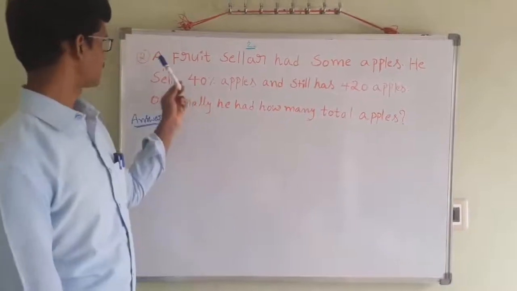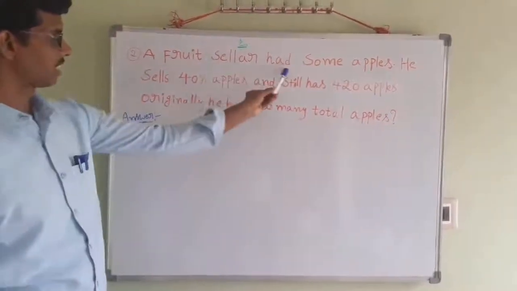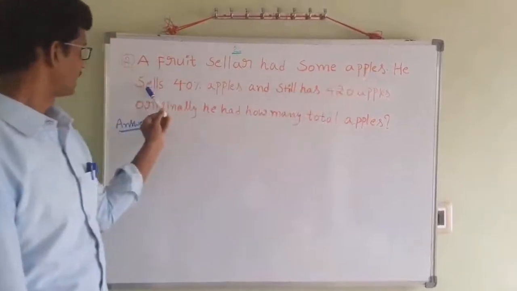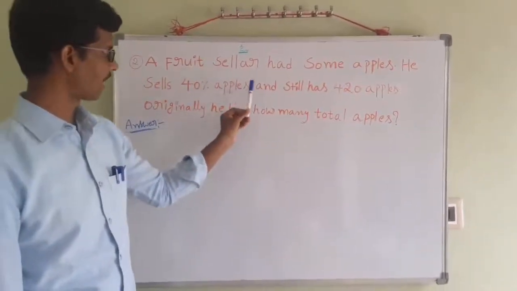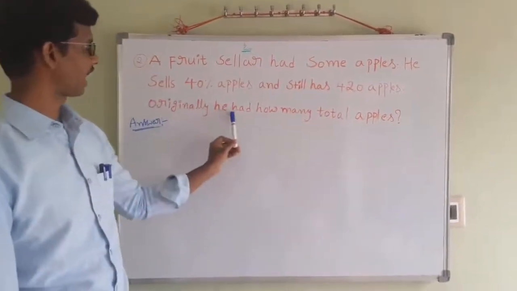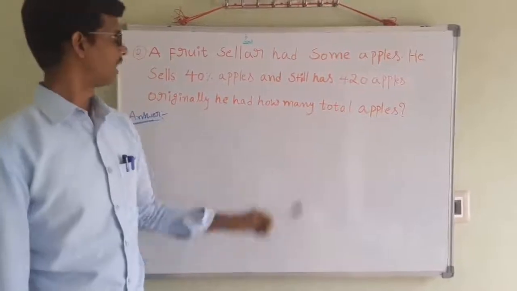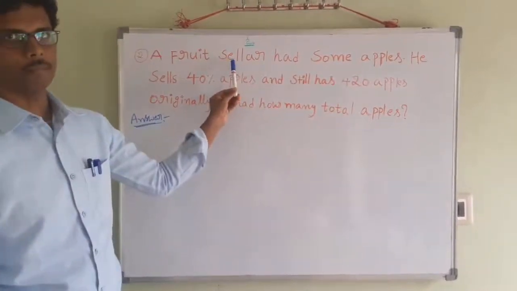Next is the second problem. A fruit seller had some apples. He sells 40% of the apples and still has 420 apples. Originally, how many total apples did he have? First of all, understand the problem.